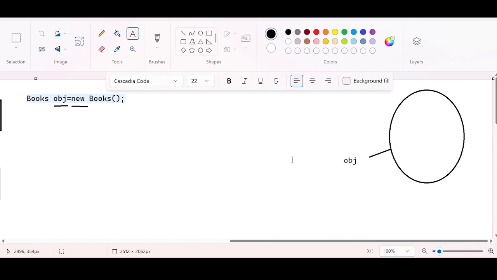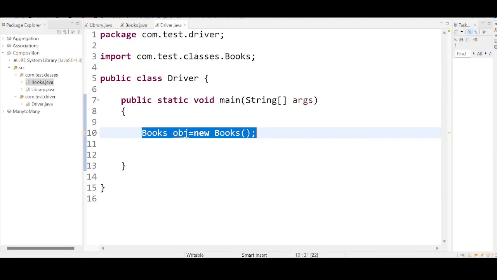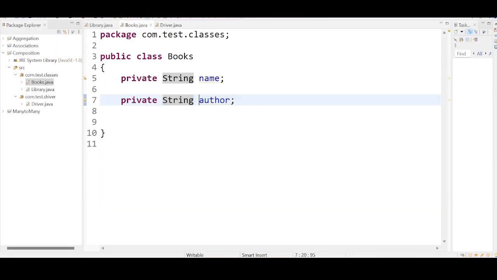Right, now whenever you are creating an object, inside this object it is ready to allocate memory for the instance variables. For which class are we allocating? We have created the object for the books class. Go back to the books class and try to recognize how many instance variables there are. There are two instance variables, don't you think so? Name and the author, right?